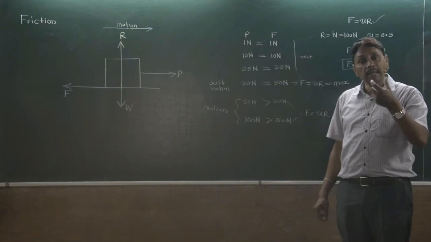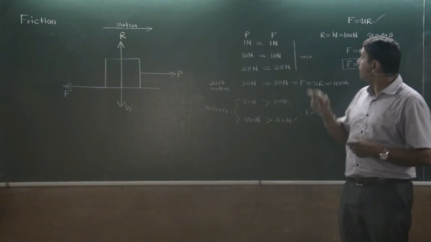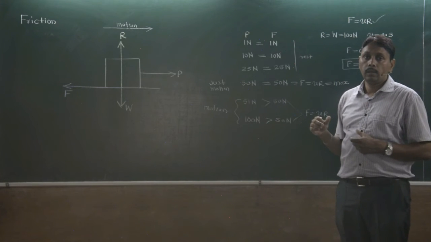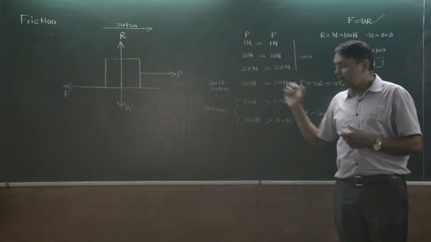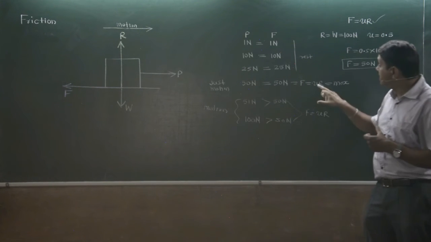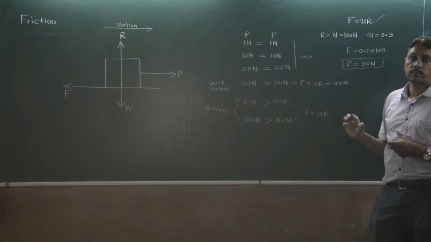For that, F equal to mu R is not applicable. Then friction experienced by the body when it is just on a point of motion is called limiting friction, the maximum value of frictional force.